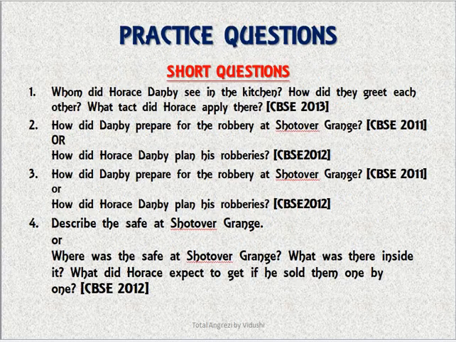Let's move on to some practice questions. There's not much vocabulary of difficulty level in this chapter, so I'm going to go directly to the short questions. Most of these answers are already there in the summary if you frame sentences. Whom did Horace Dunphy see in the kitchen? How did they greet each other?